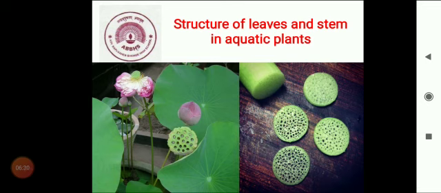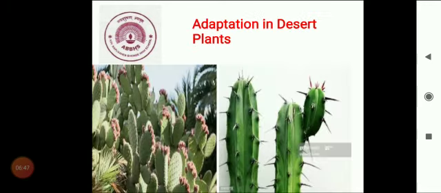Now, why are their roots short and fibrous? The reason is it doesn't need to absorb the water. So, the roots are short and fibrous. Now, we see the adaptation in desert plants. In the picture, you can see a green colored fleshy structure, that is the stem of the plant. It stores food and water.